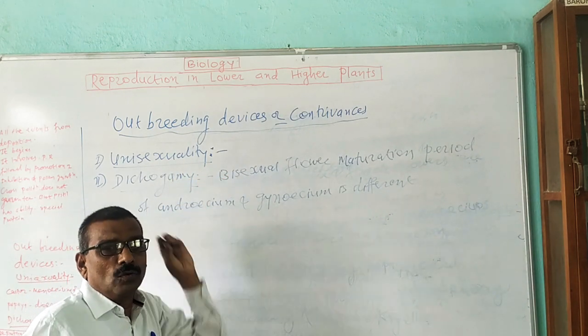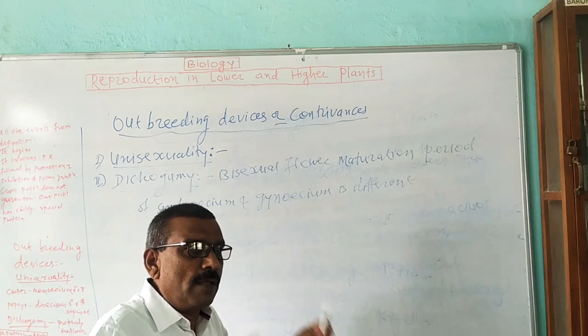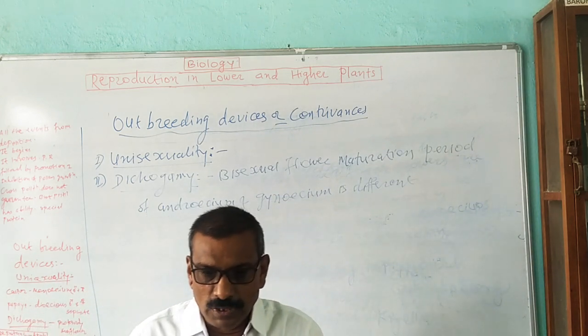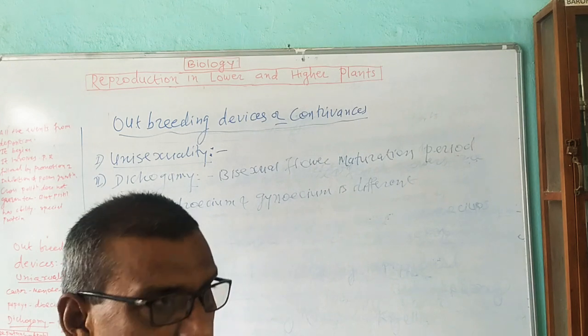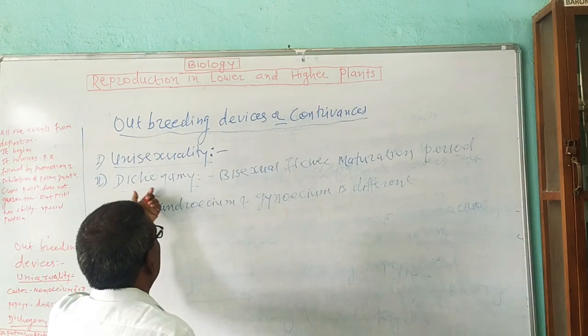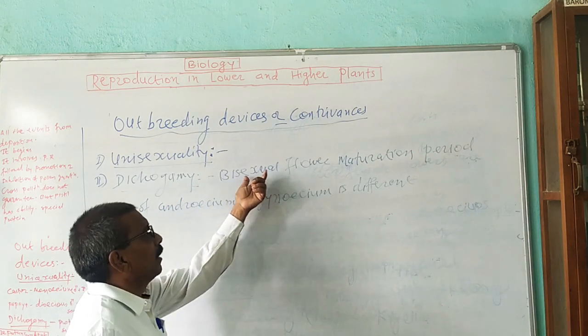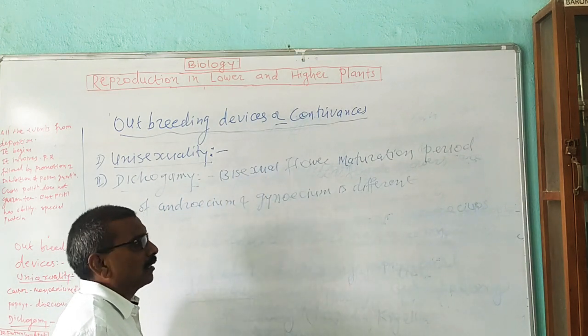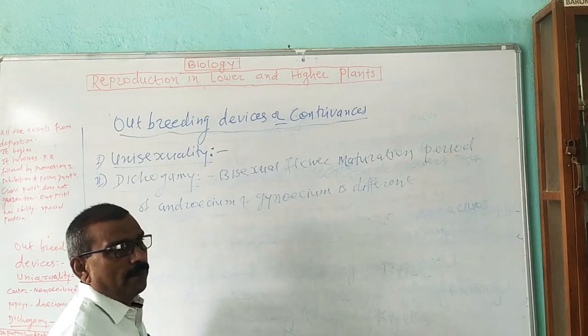That is, the androecium and gynoecium of the same flower do not mature at the same time. It means there is a different time of maturation period in a bisexual flower. That condition is known as dichogamy.